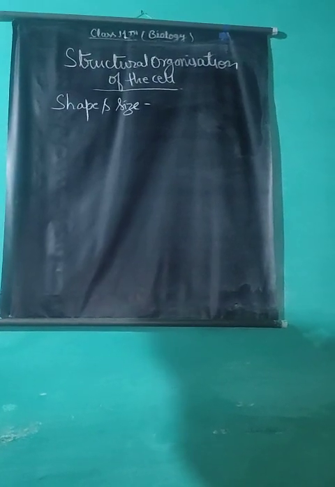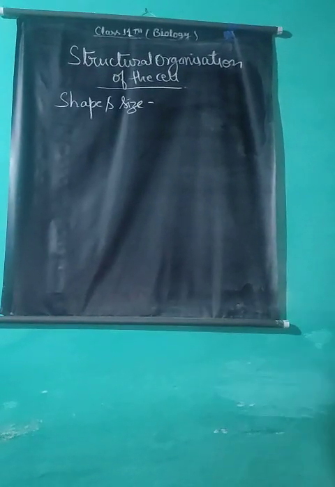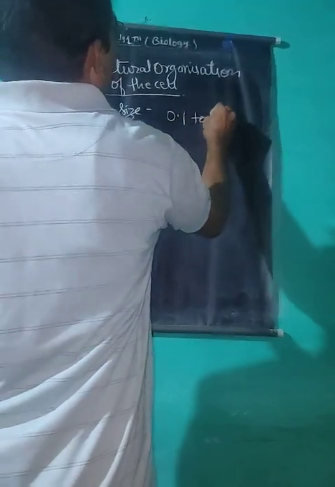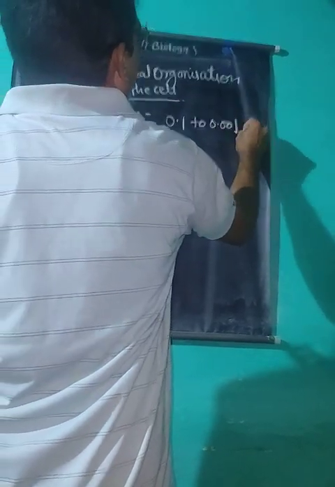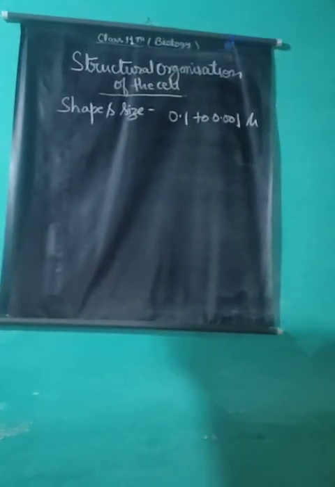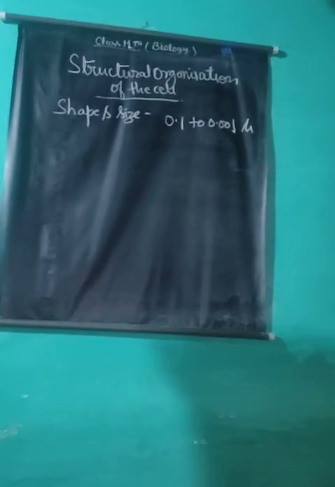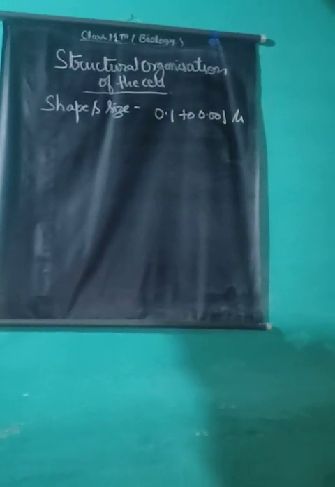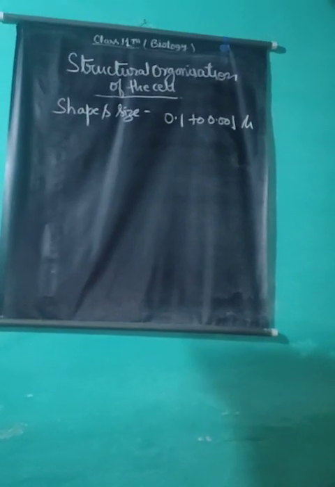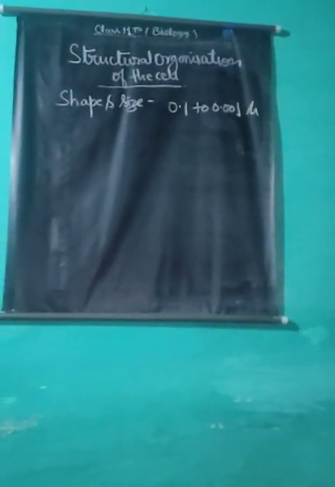The diameter of Mycoplasma is about 0.1 micron or 0.001 micron. The length of our nerve cell is about 90 centimeters. The egg of the ostrich is the largest cell in the world. The diameter of an ostrich egg is about 175 millimeters. Acetabularia, a unicellular alga, has a length of about 10 centimeters.